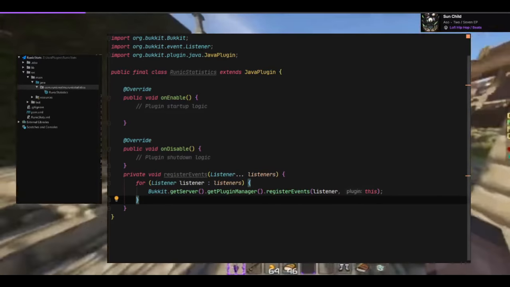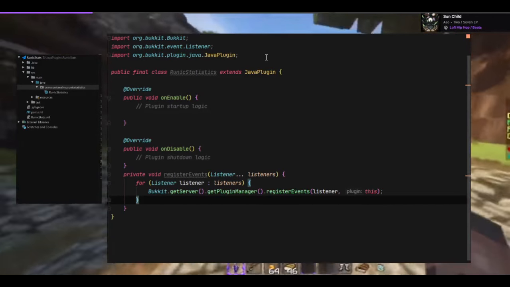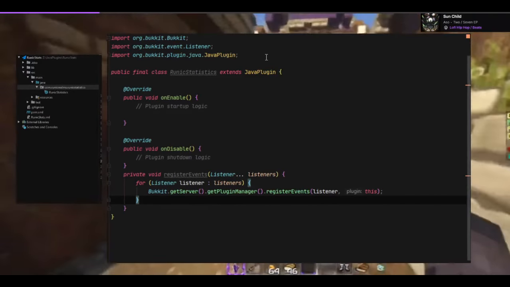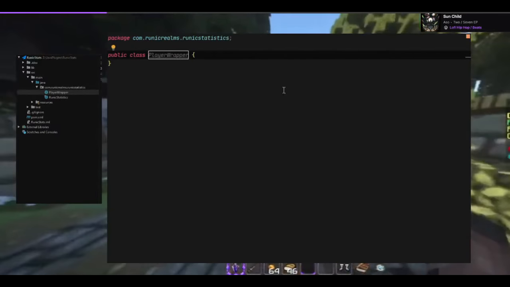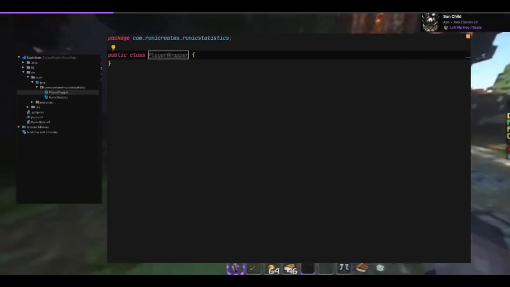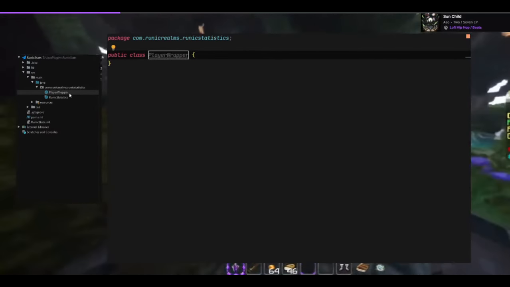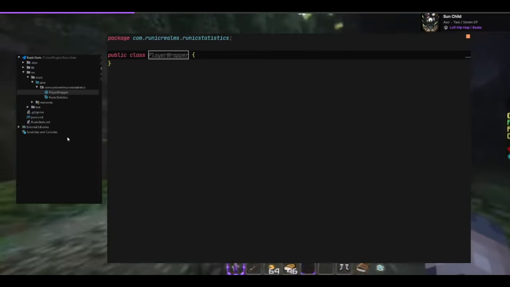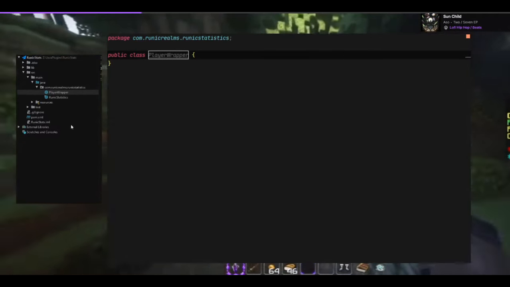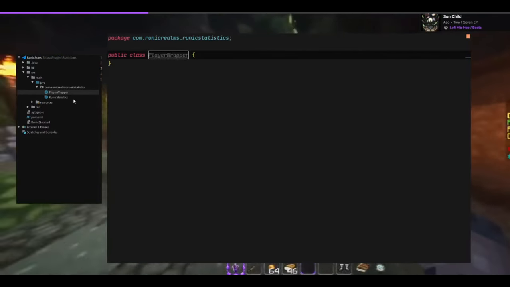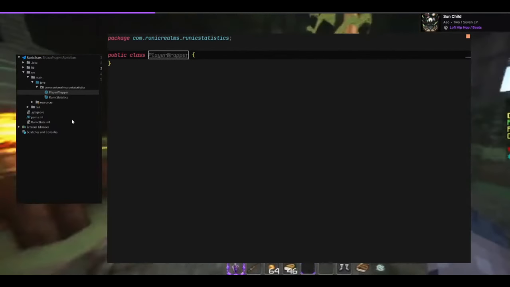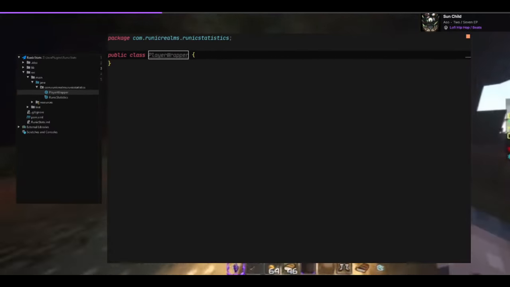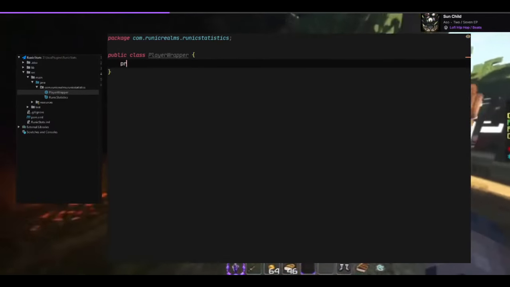I'm gonna make a new class. It's going to be called Player Wrapper. And in here we're gonna associate two values with each player. Basically we're gonna save a boolean if they've been referred or not, and we're gonna save how many players they have referred. So let me see here. We're gonna do a private final because we're gonna just create player wrapper objects.